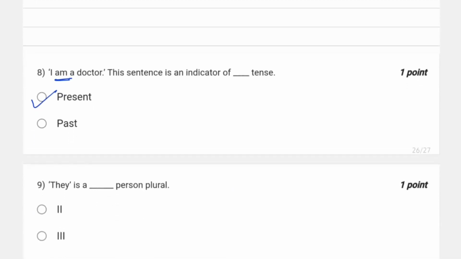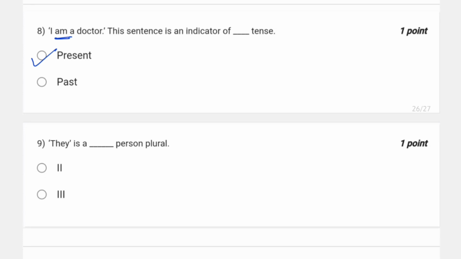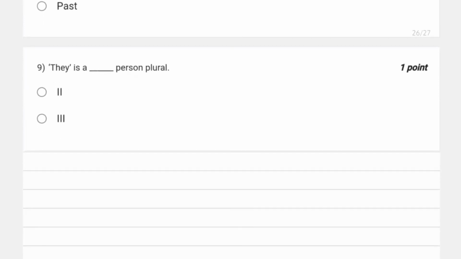Let's move ahead. Ninth question is, they is a person plural. So we have to tell which person it is. In your lower classes, you might have studied about the first person, second person, and third person, right? So let me just give you the table. In first person, we have words like I, we, right?